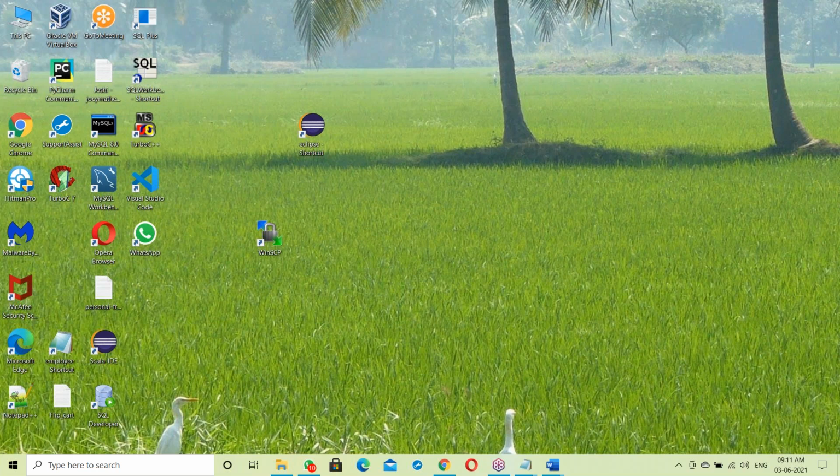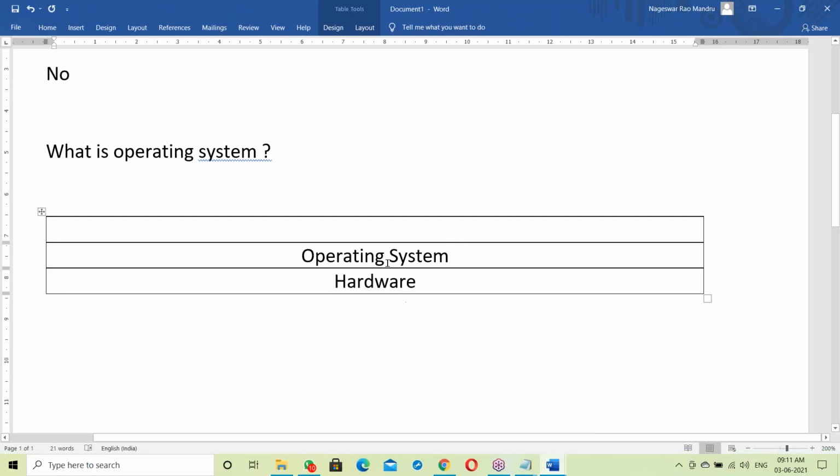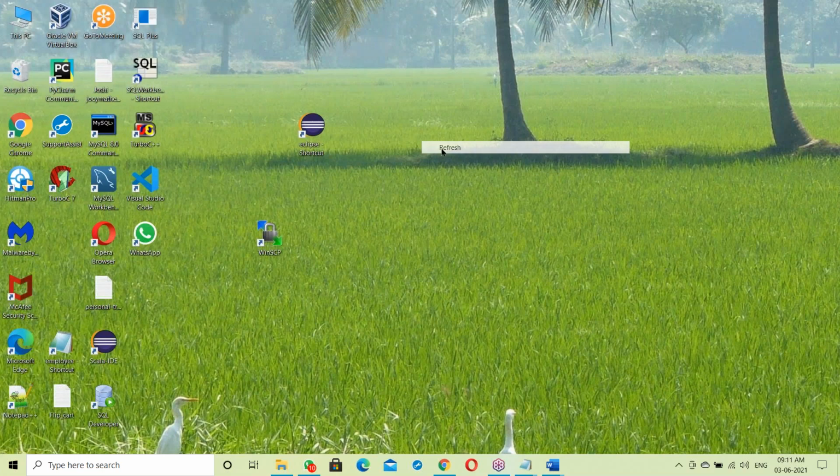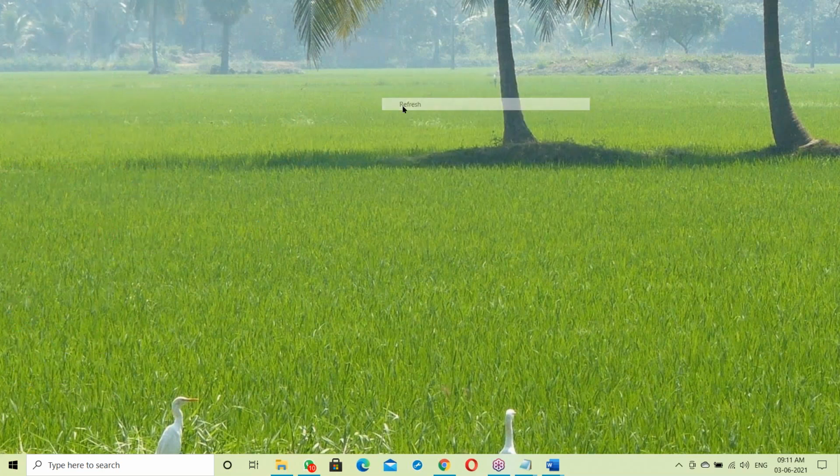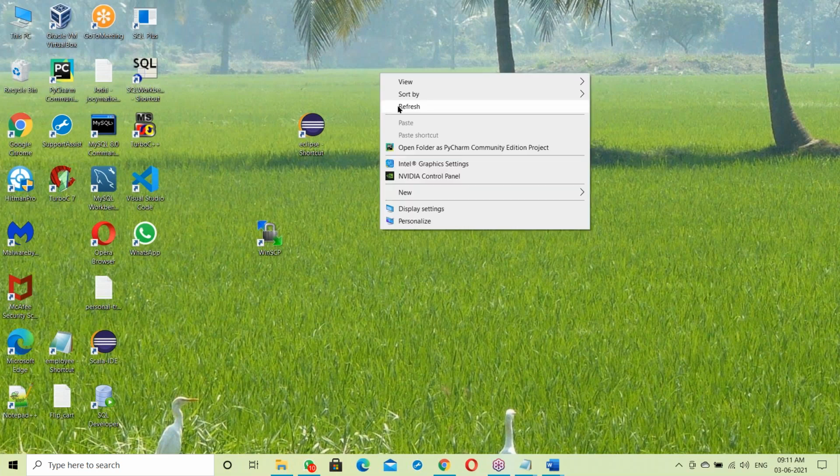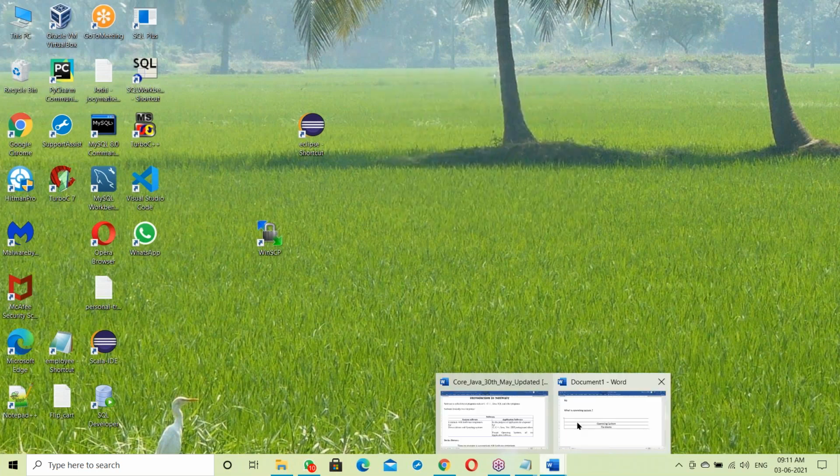Yes, everything is on top of the OS. Suppose your system is ready with the OS. This OS is responsible for running any request in my system.